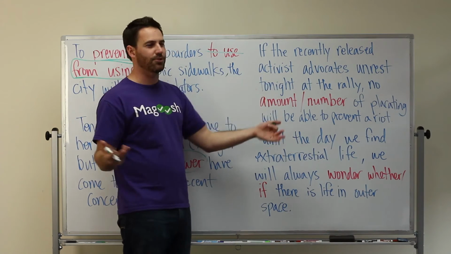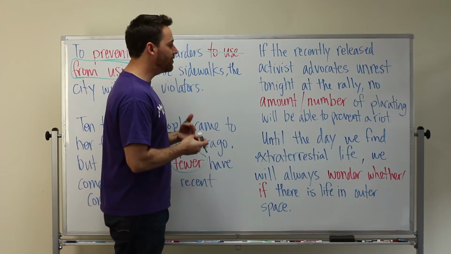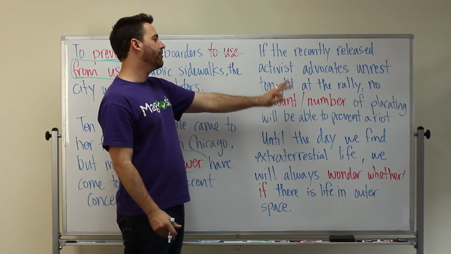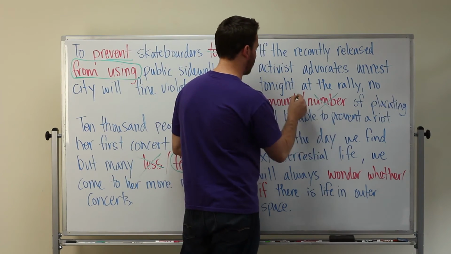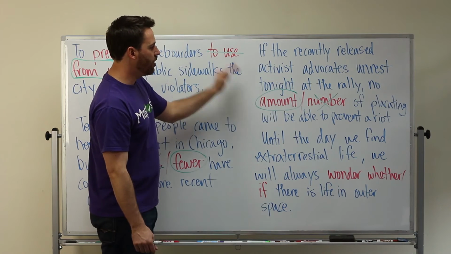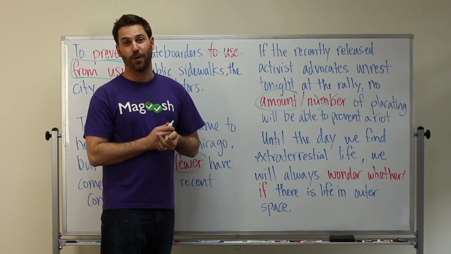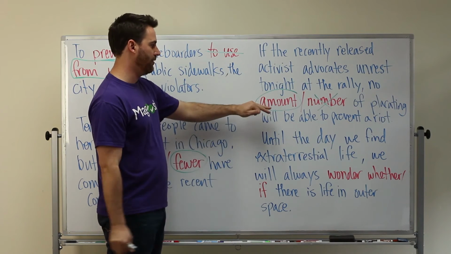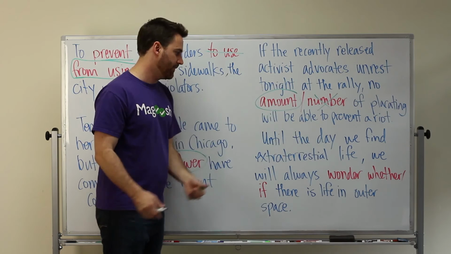You can't count your placates. That just sounds weird, right? So in this case, we would not use number, which is for things that we can count, and we'd use amount, which is for things that we cannot count. So the sentence would read, no amount of placating will be able to prevent a riot. Okay, so amount is for things you can't count, number for things you can.